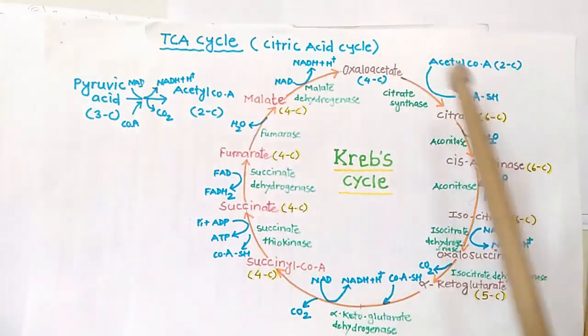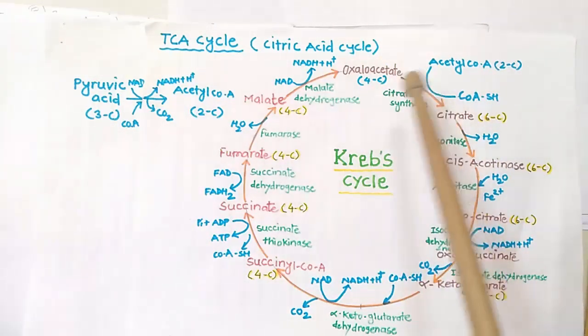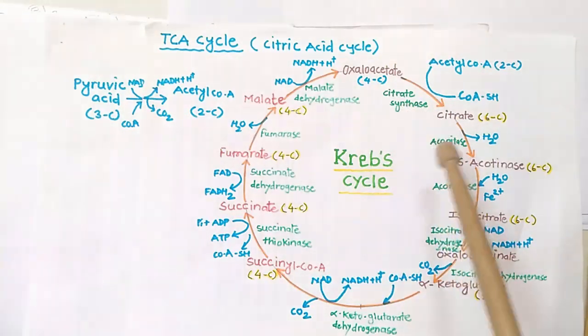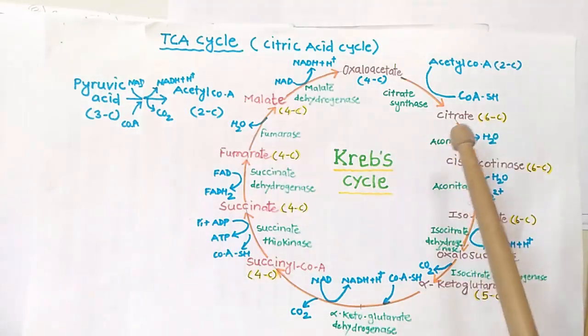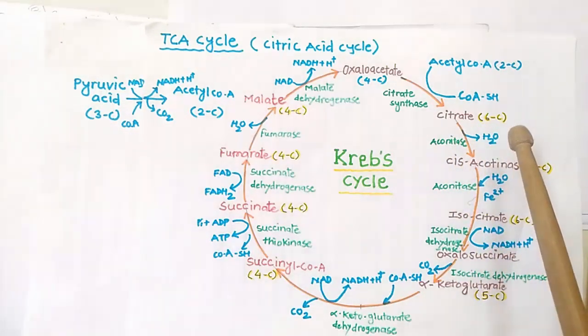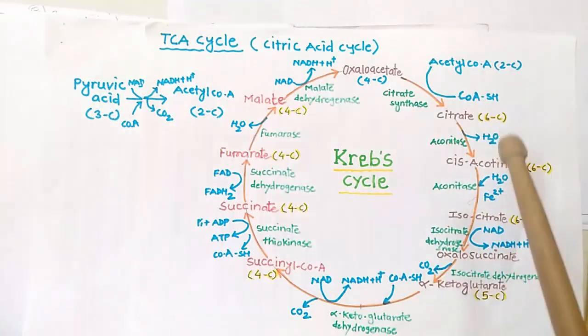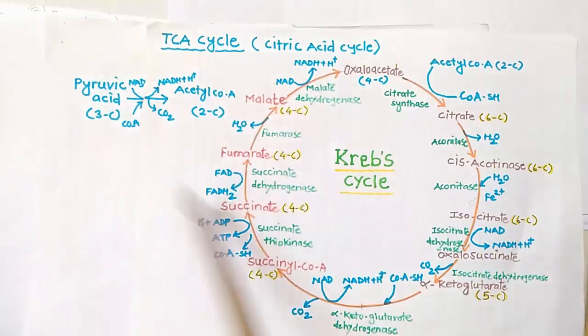These two compounds condense together and form citrate, or citric acid. This is the first 6-carbon compound, the first stable compound in the chain reaction. That's why it is also called the citric acid cycle.